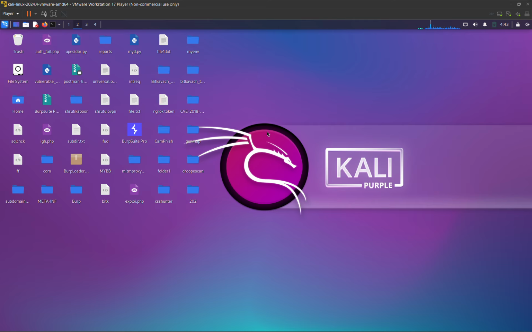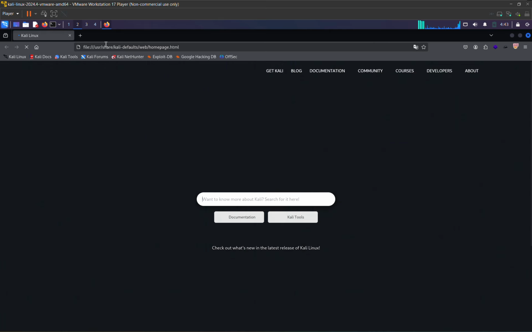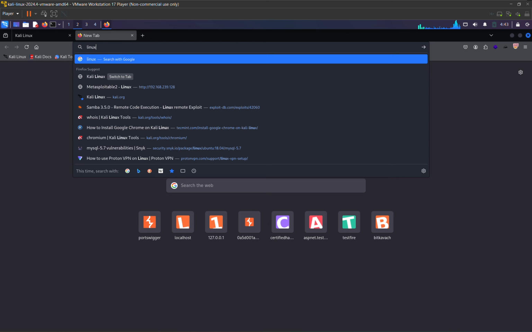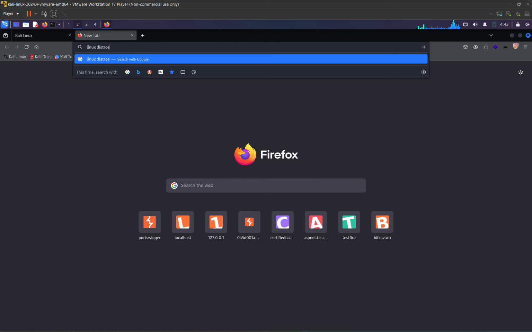There are a lot of distributions of Linux. We call them flavors or different distros of Linux. Here we can see Linux distros.